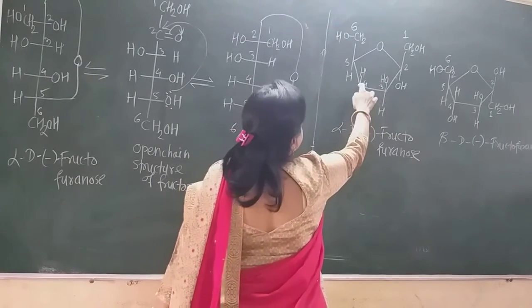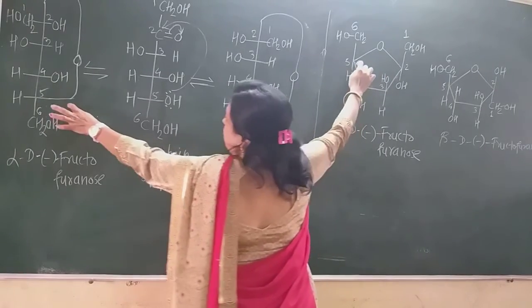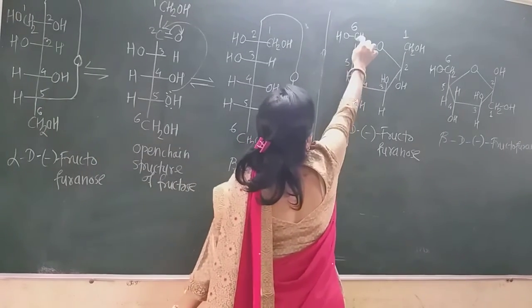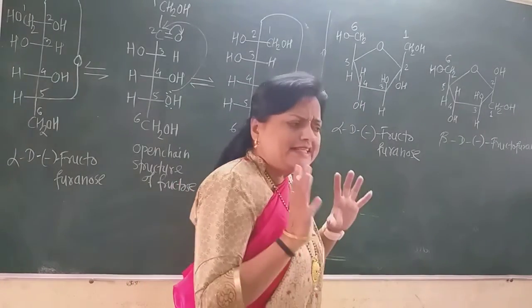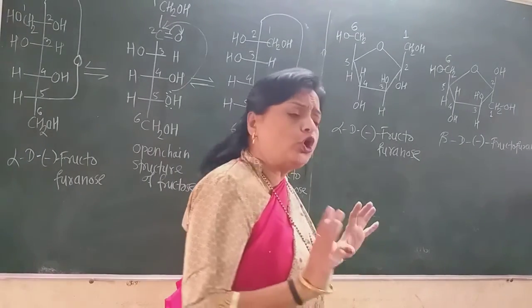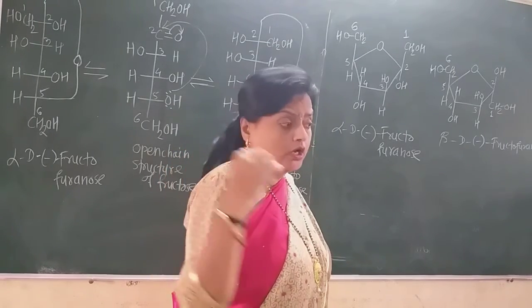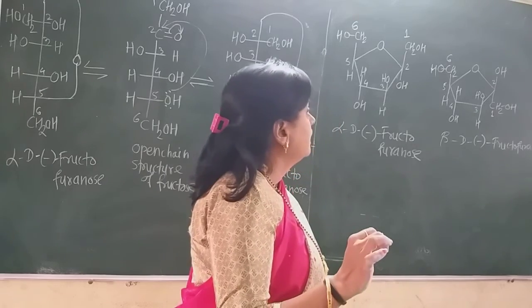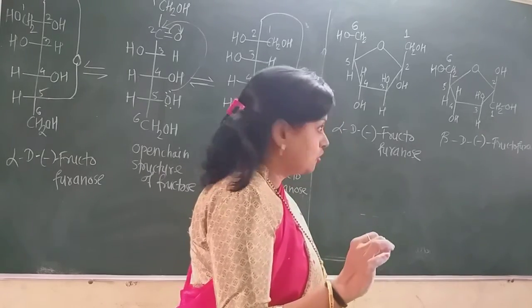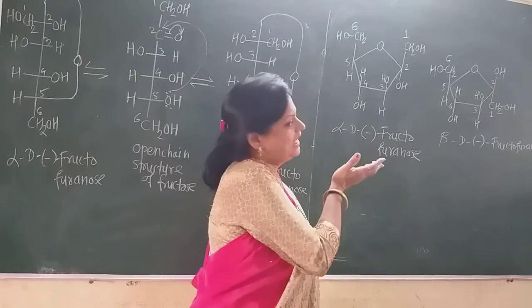The fifth carbon atom has this oxygen and hydrogen, and the sixth is the CH2OH group. It is very simple to draw the Haworth projection formula from the Fischer projection formula: we only have to write the groups on the right hand side to the lower side and the left hand side to the upper side.